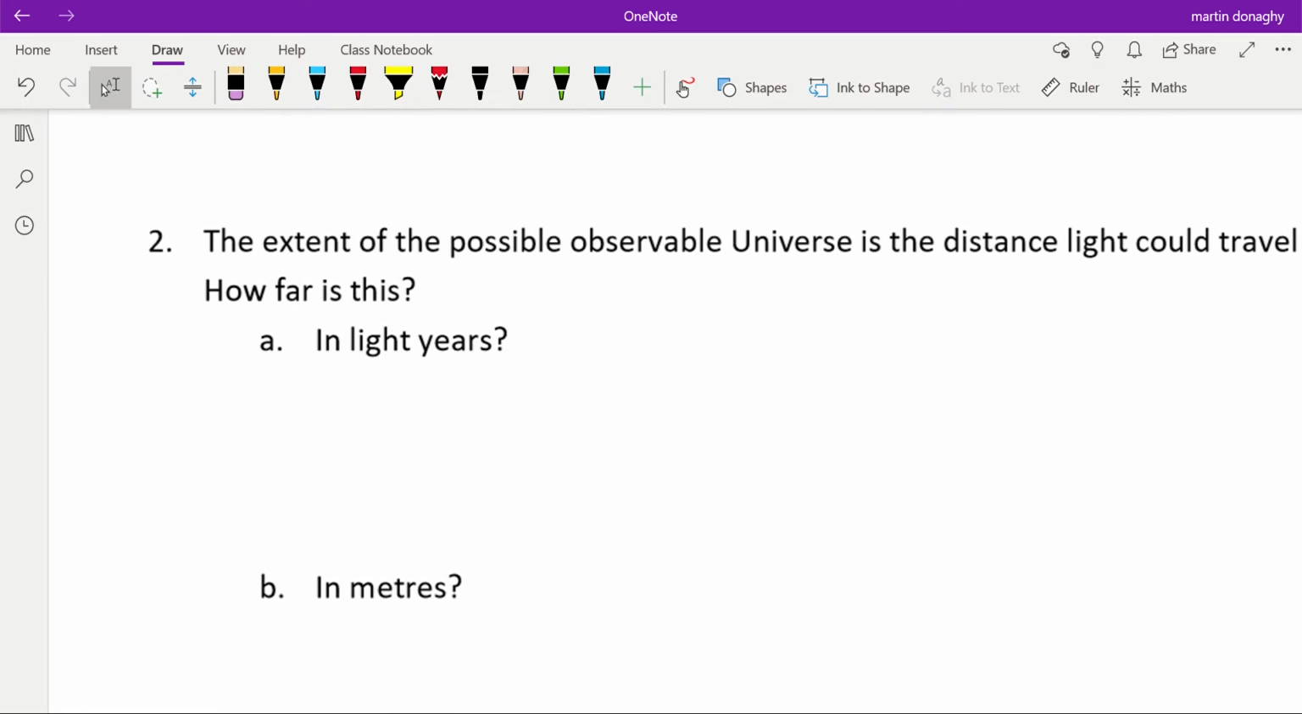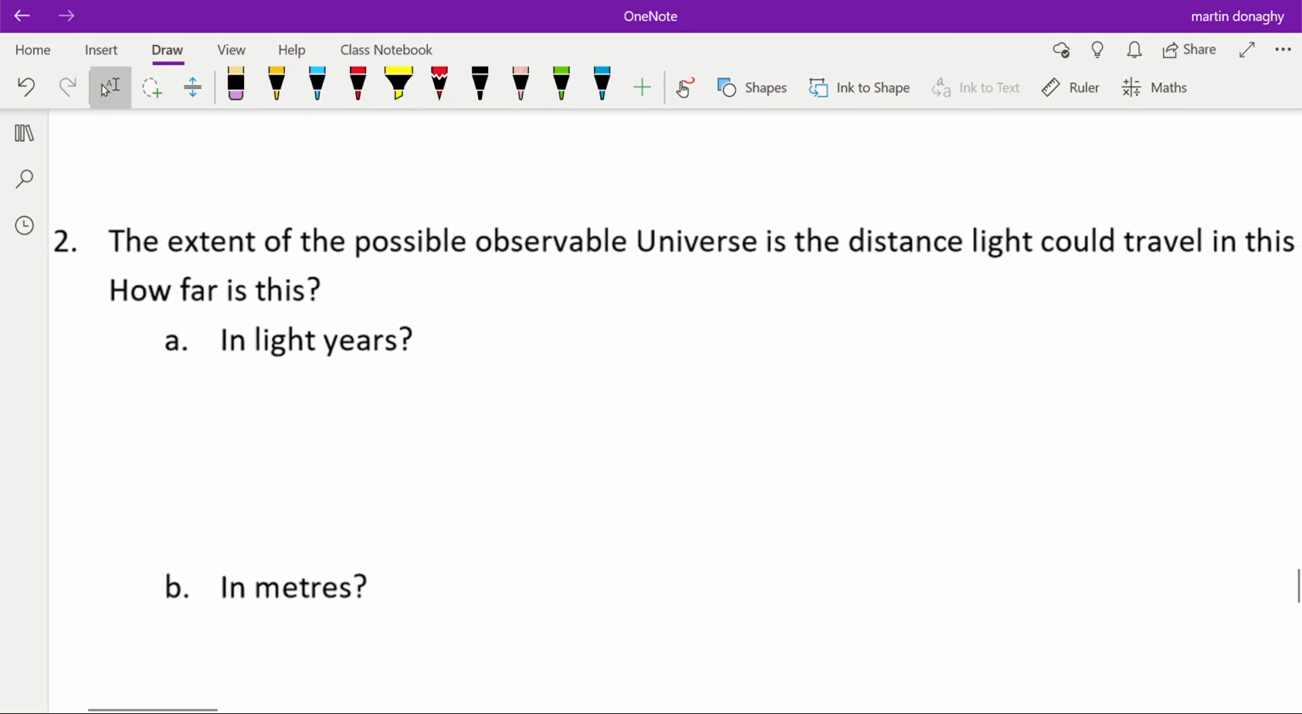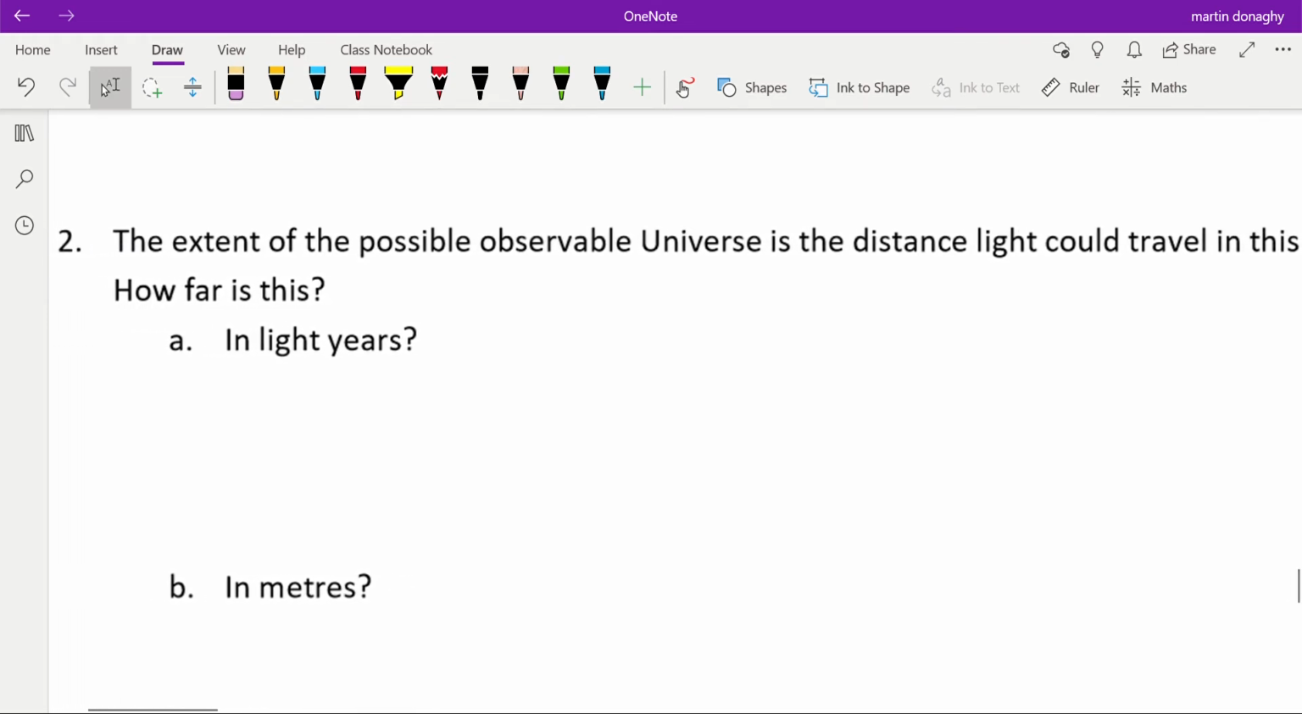So it says the extent of the possible observable universe is the distance light could travel in this time. How far is this? So if light was emitted at the point of the Big Bang and it traveled through space for those entire 4.17 by 10 to the 17 seconds, what sort of distance does that equate to that we can look back in time to?